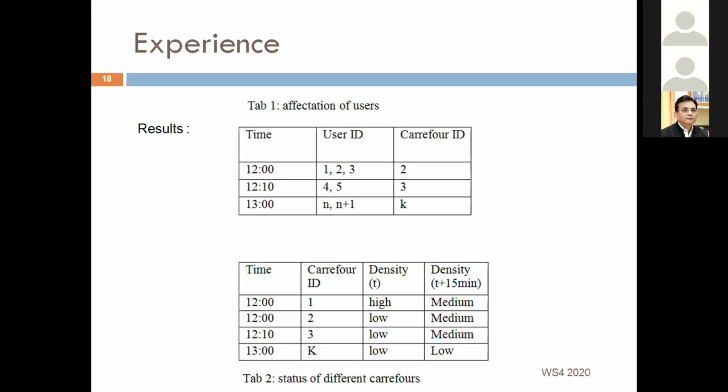Table 2 shows the density status of some different Carrefours and their status after 15 minutes. For example, at 12 o'clock, the Carrefour with ID number 1 is full of people, which means it has high density. So the next users arriving will be redirected to the Carrefour with ID number 2